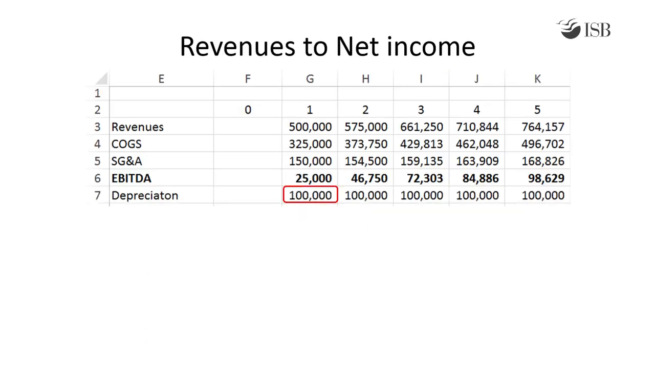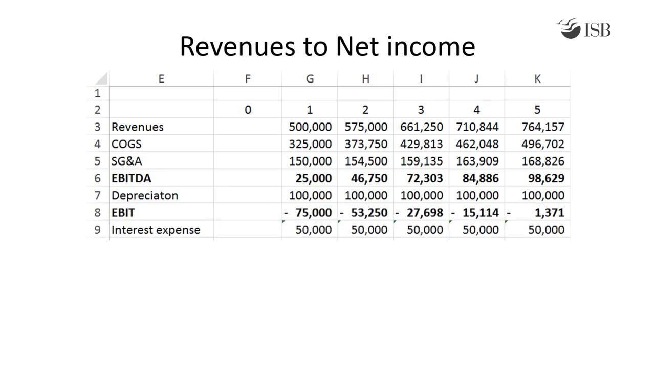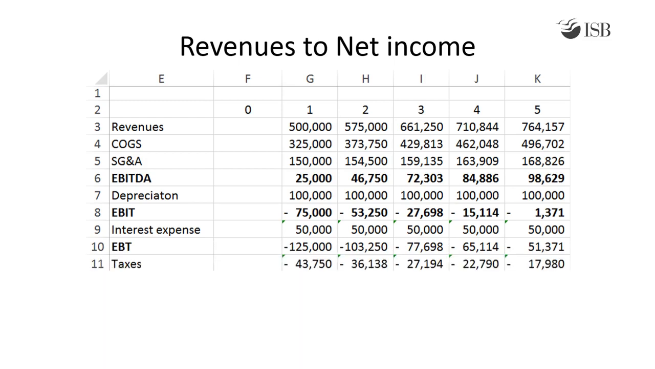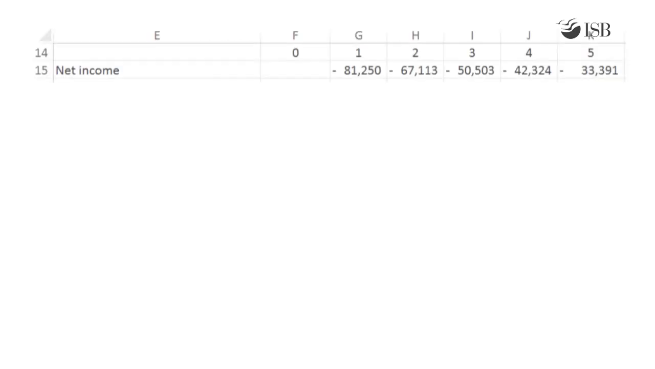Subtracting out depreciation costs from EBITDA gives us the EBIT for each year. Next, we subtract the interest expense of $50,000 each year, which gives us earnings before tax. Paying taxes at 35% of EBT gives us the net income for each year. Now that we have calculated the net income, we can make adjustments to it to arrive at the FCFs.